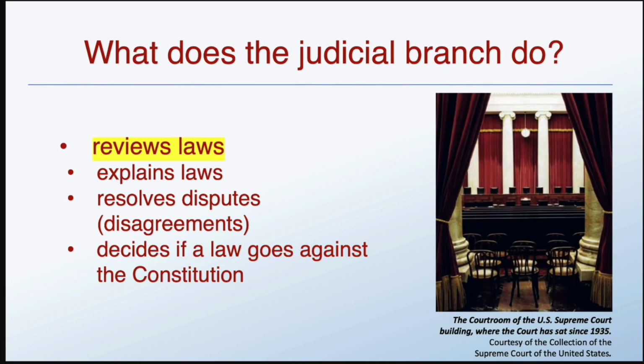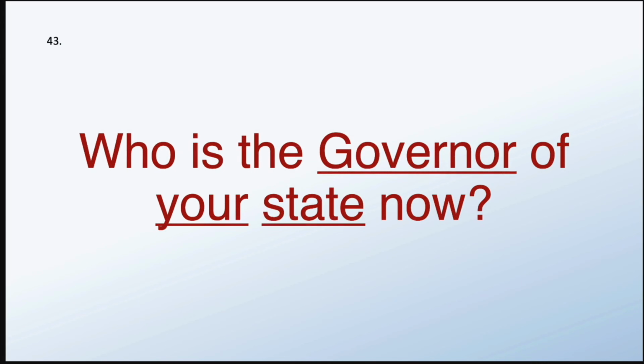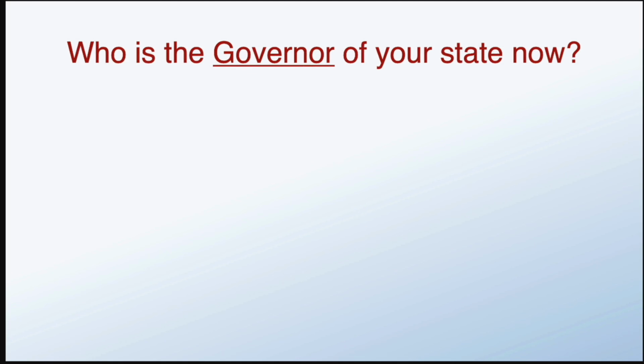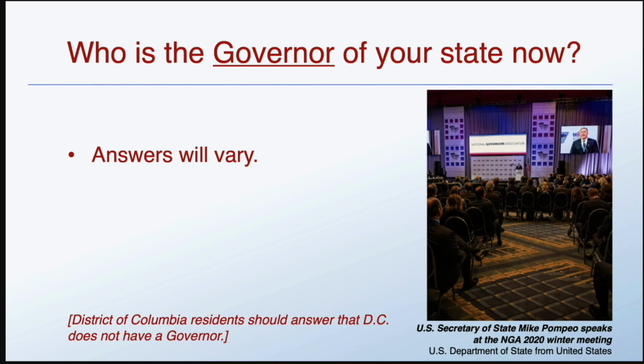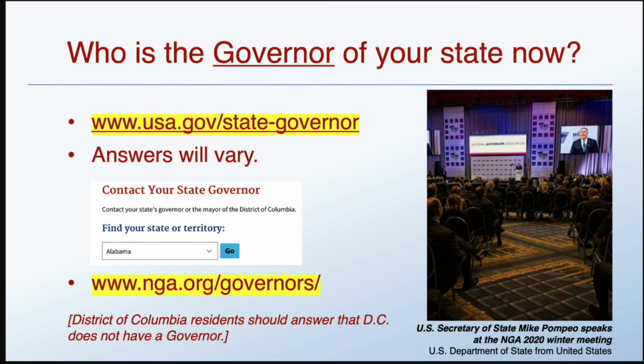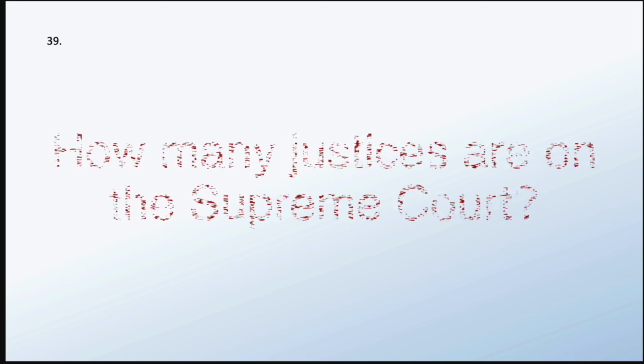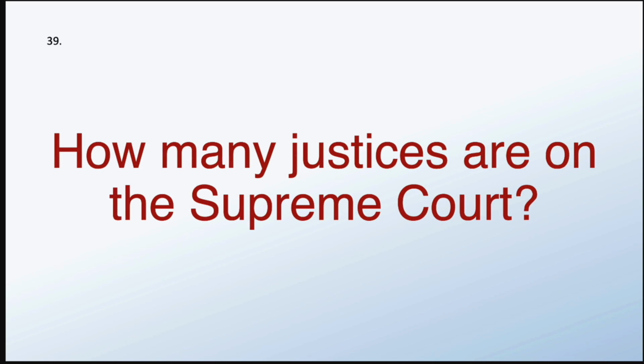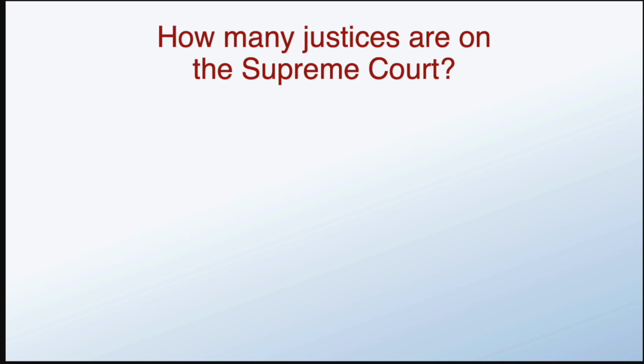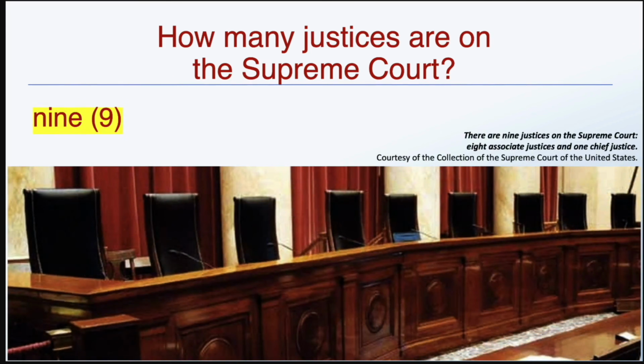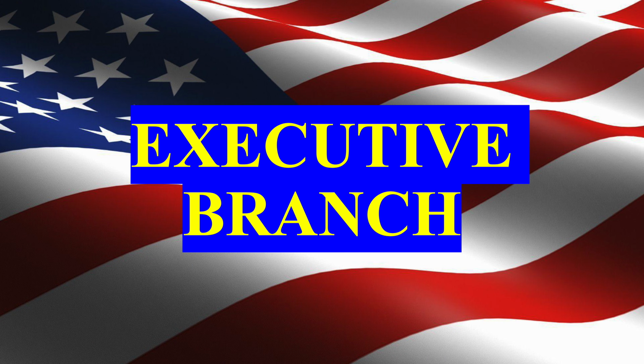Reviews laws. Who is the governor of your state now? Answers here will vary depending where you live. How many justices are on the Supreme Court? 9. The executive branch.